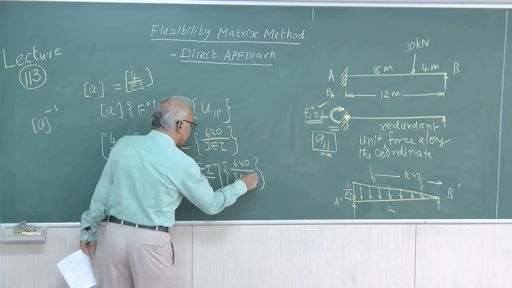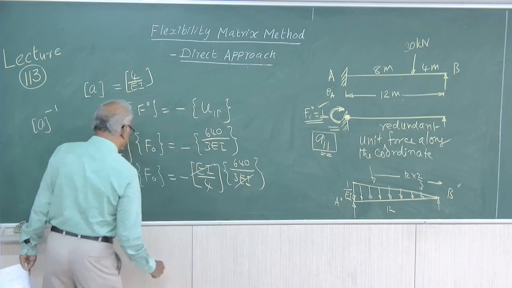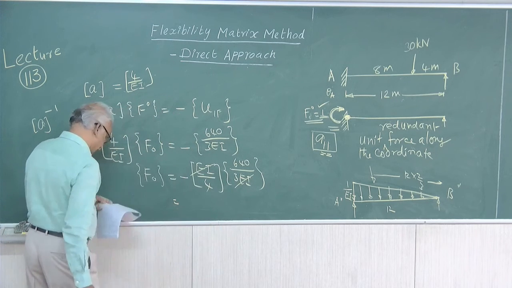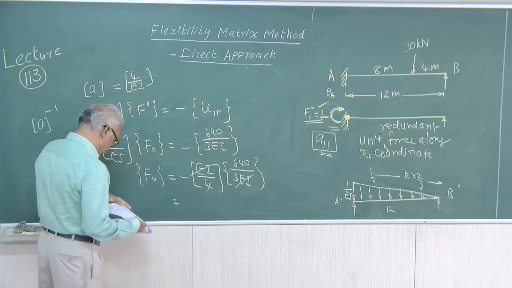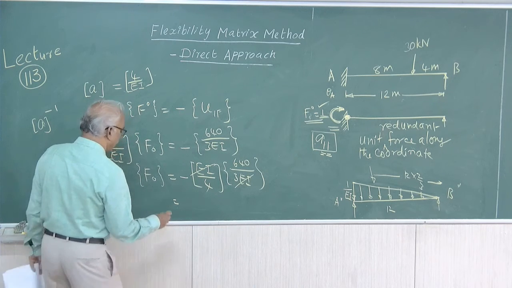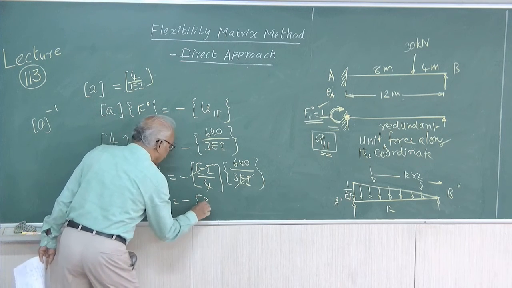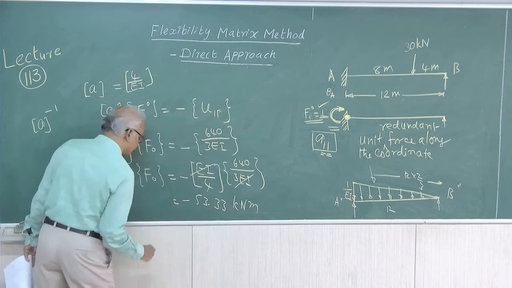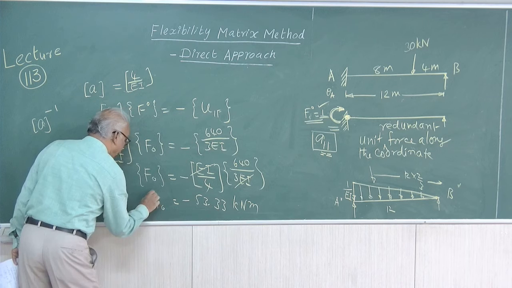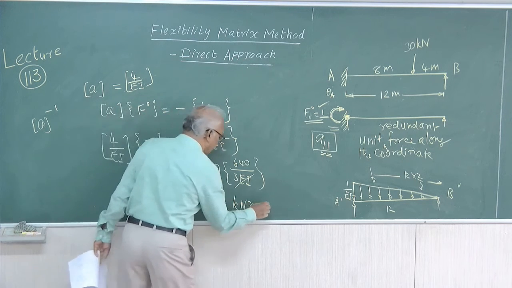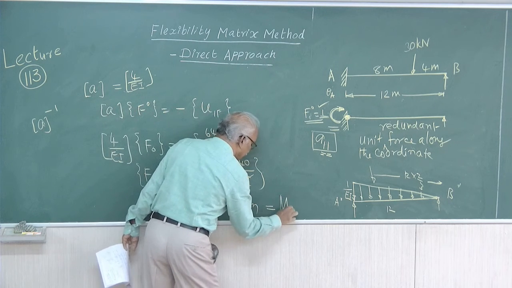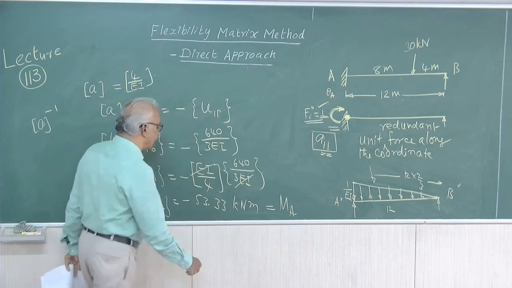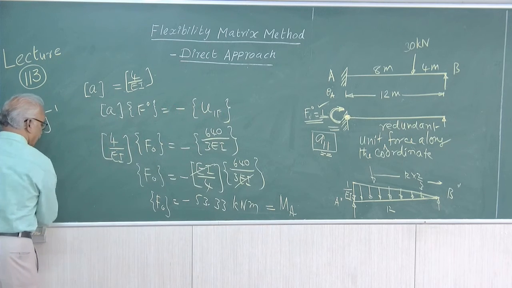EI will get cancelled. So, F naught equal to minus 53.33 kilonewton meter. F naught is our MA, which we have treated as redundant. Therefore, MA equal to minus 53.33.